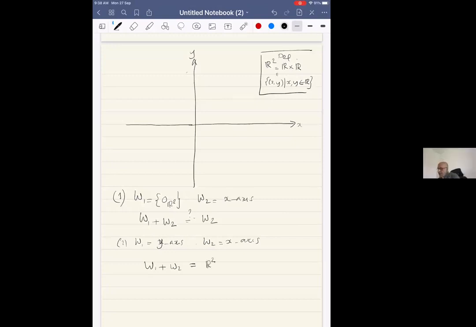Because take any point in R2, given by coordinates x1, y1.